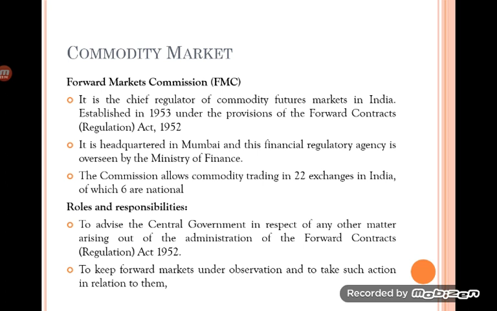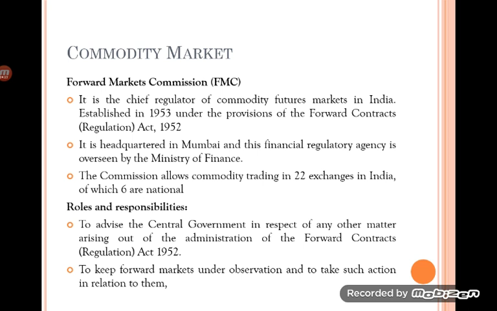It consists of not less than 2 or 4 members appointed by the central government, and the headquarters is situated in Mumbai. This is a financial regulatory agency which is looked after by the Ministry of Finance. The Commission allows commodity trading in 22 exchanges in India, out of which 6 are national commodity exchanges.